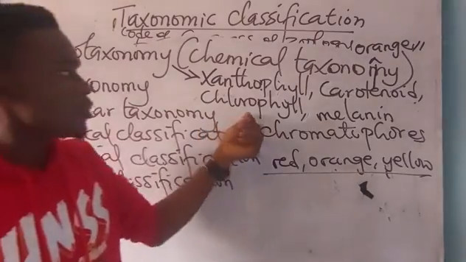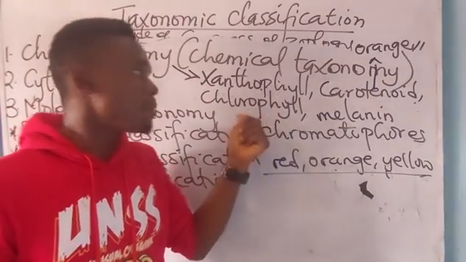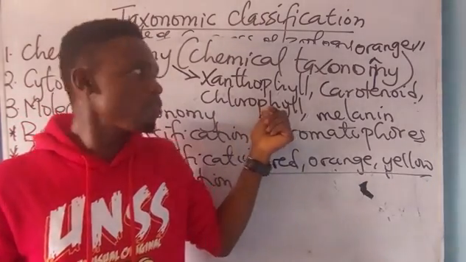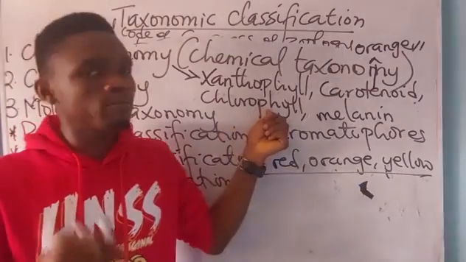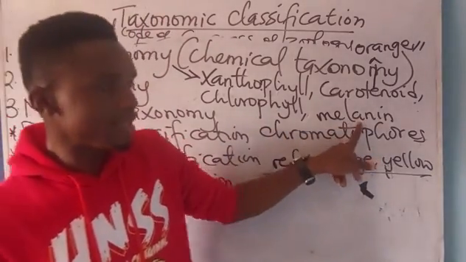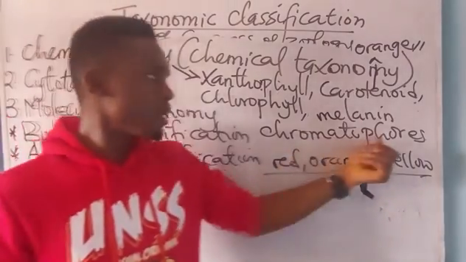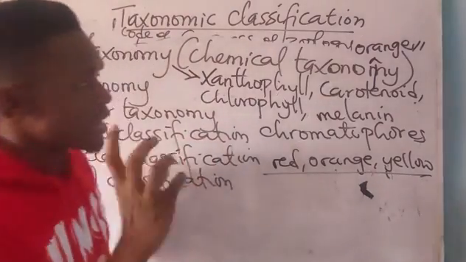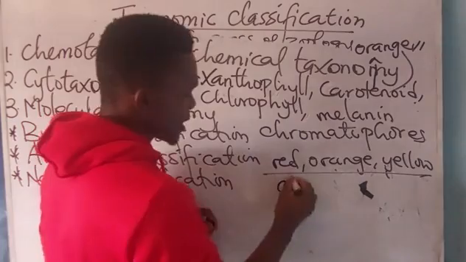Chemotaxonomy. Of course, chlorophyll is that pigment found in the chloroplast that traps sunlight in the form of what? Solar energy. Is then converted to what? Chemical energy for what? Photosynthesis. Melanin, of course, is a dark pigment that gives the skin its what? Color. Then chromatopause are the chemical pigment present in reptiles like chameleon.